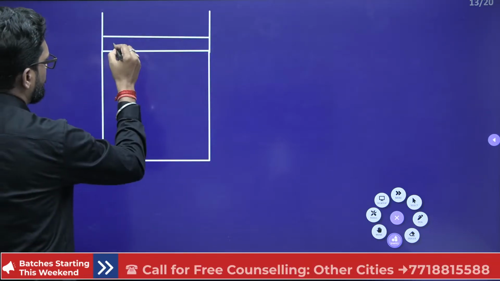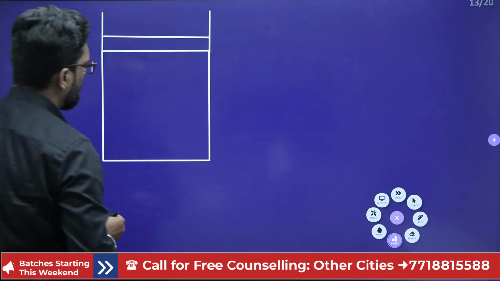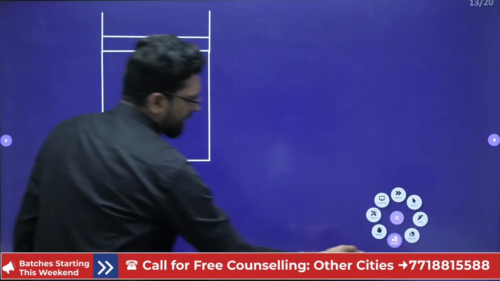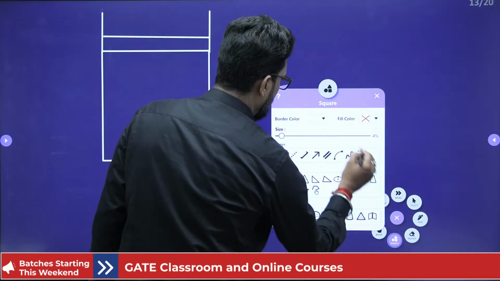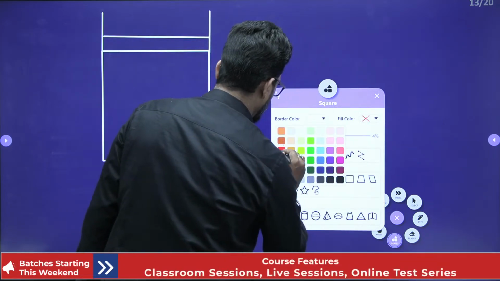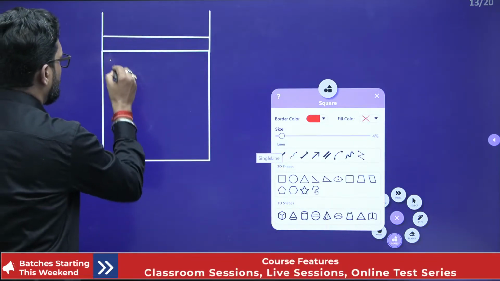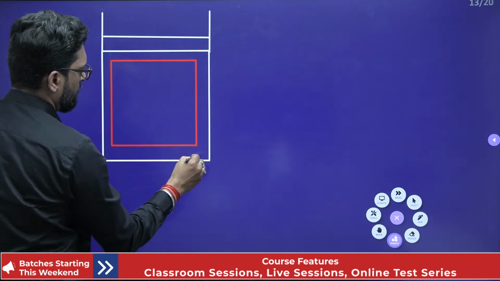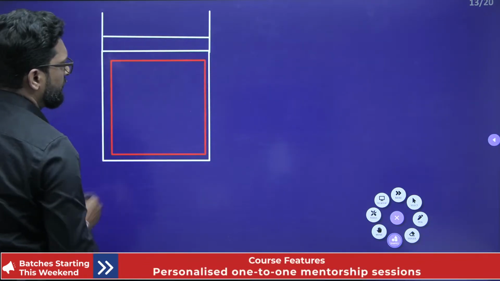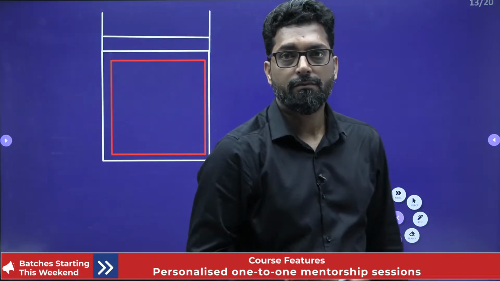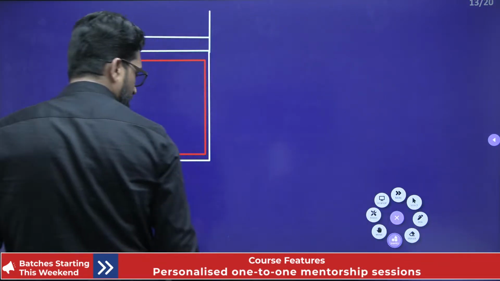This is your piston, no problem at all. And this is our system. We take this as our system.